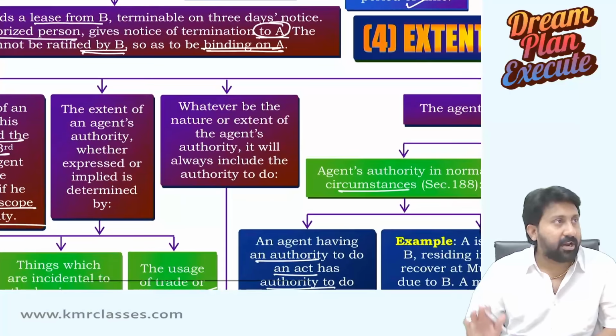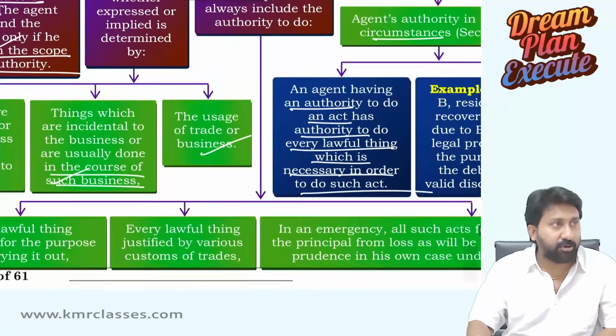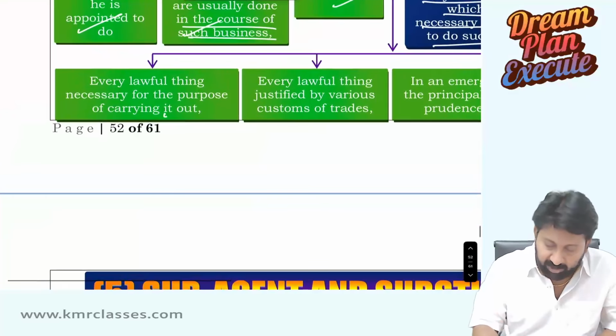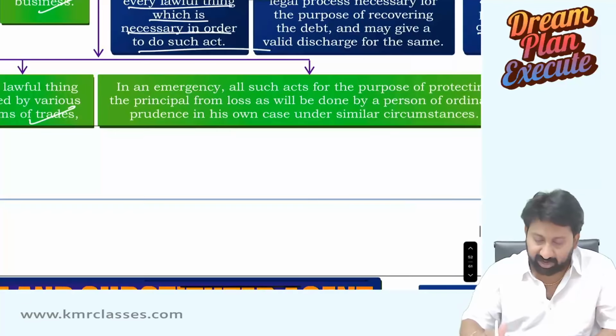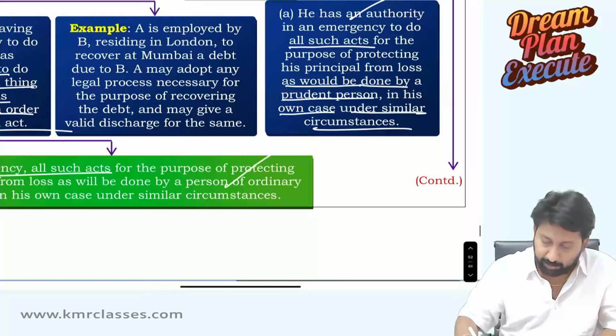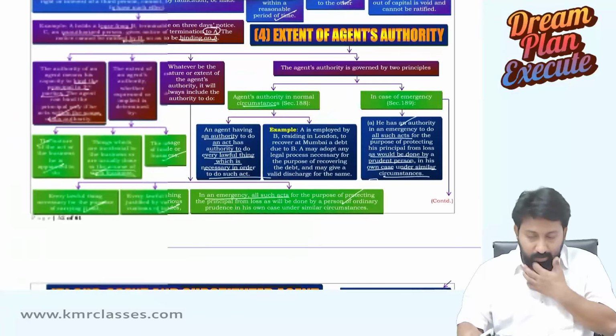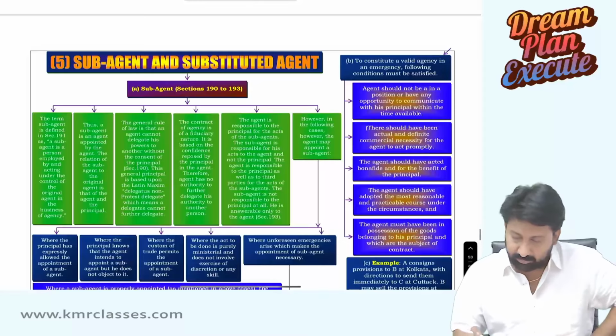Whatever be the nature or extent of agent's authority, it will always include the following. Every lawful thing that is necessary. Every lawful thing justified in the customs of trade. In an emergency, same point again.